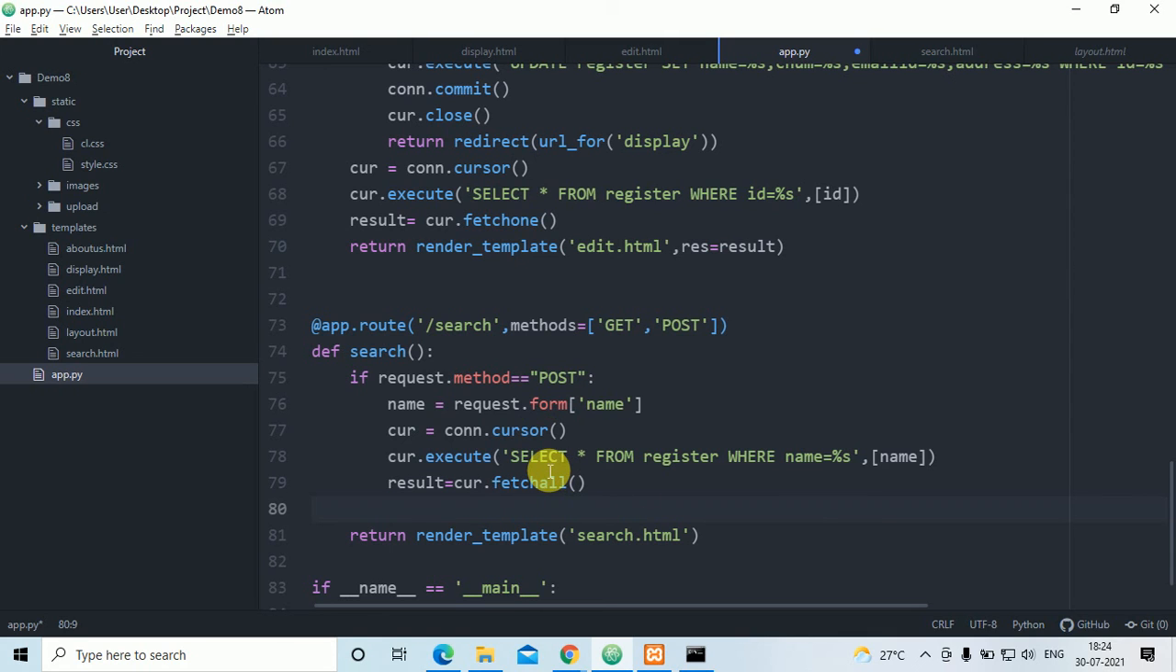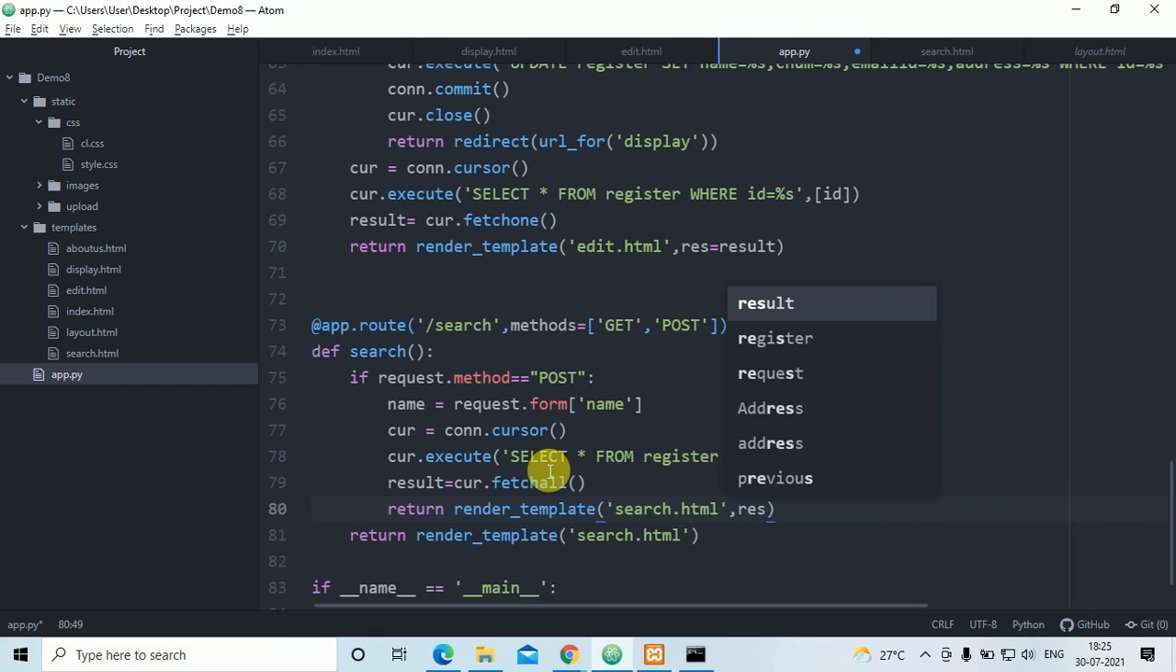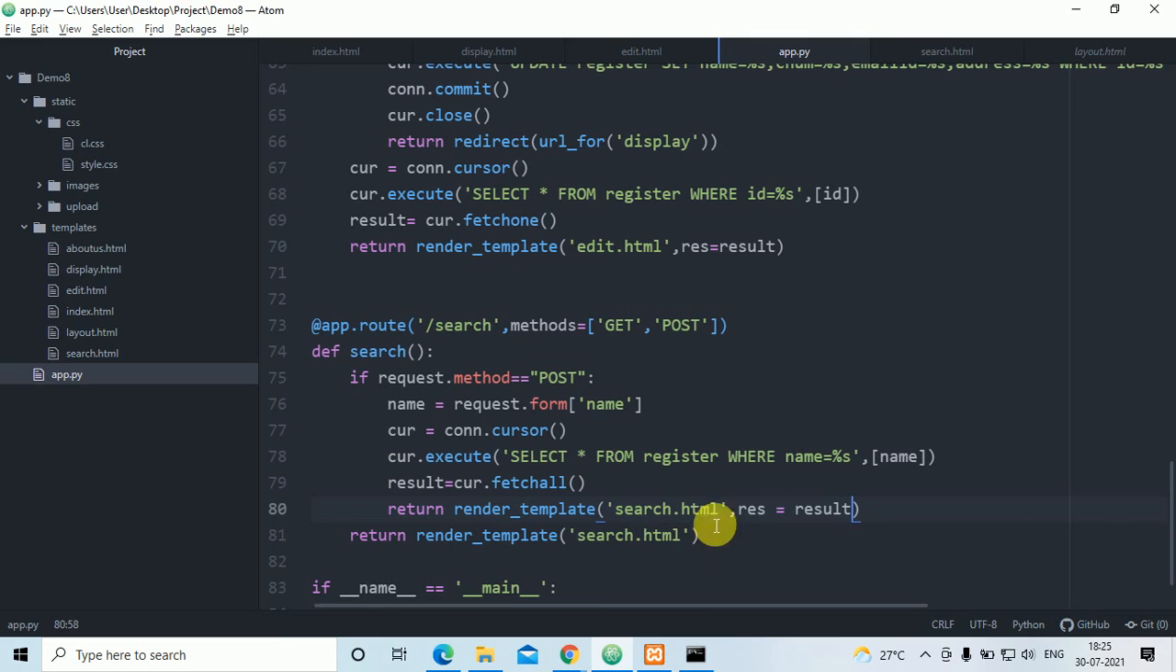Once I click on the search, what will it do? Again the same thing: return render_template, in this search.html, comma, and res equals result. This one, res equals result. So how many Girish are there, how many Mahesh, whatever I type there, that information it will display.